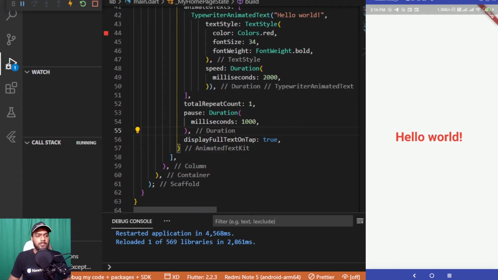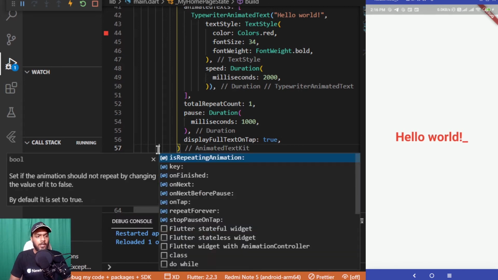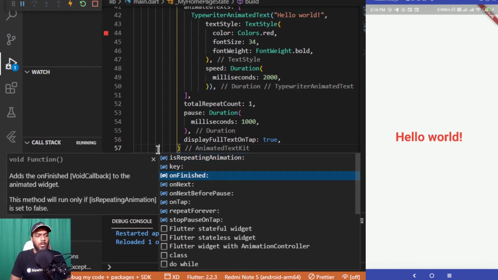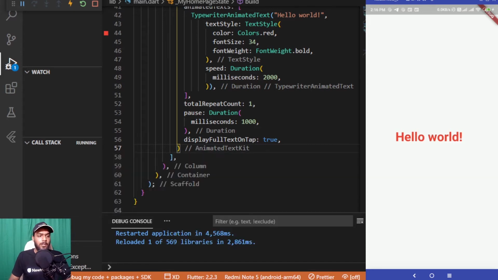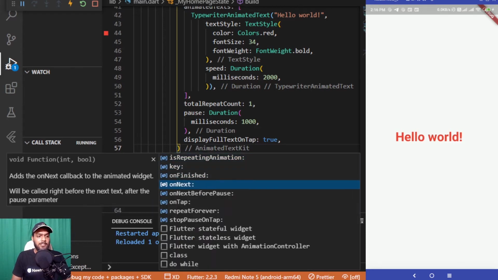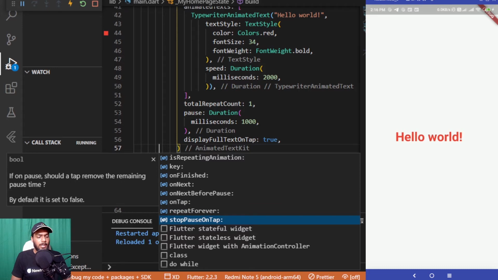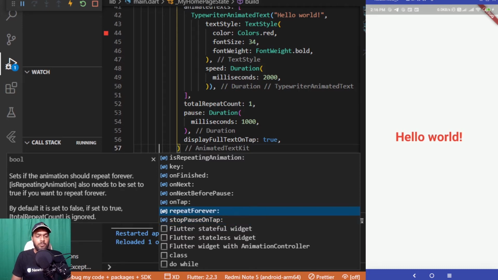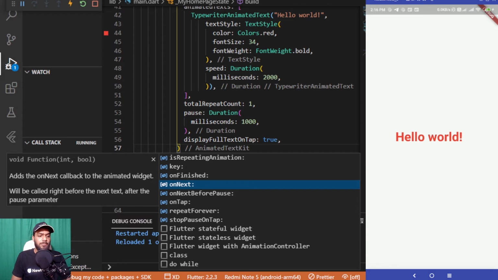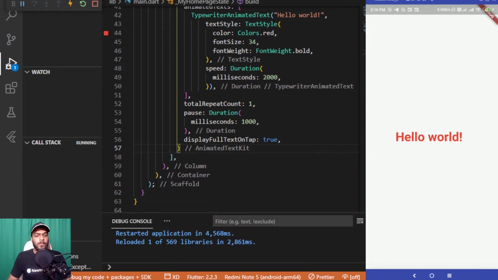Now moving towards some other properties which this animated text takes. You can pass is repeating animation. If you want the animation to be repeated, you can set the value of this to true. If you want some function to be triggered once this animation is completed or the typewriter text has been displayed, you can pass a function to the on finished property over here. Next we have some other functions as well inside this, like on next, before pause, on tap, repeat forever, and stop pause on tap, which takes a boolean variable. So you can pass various different things related to each of these if you want to implement some particular thing inside this.